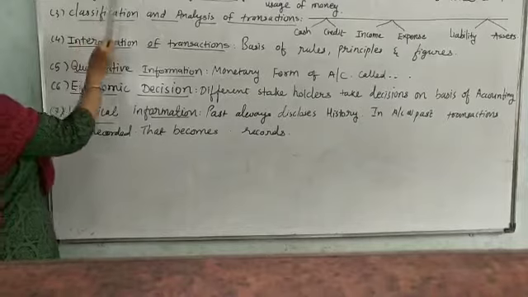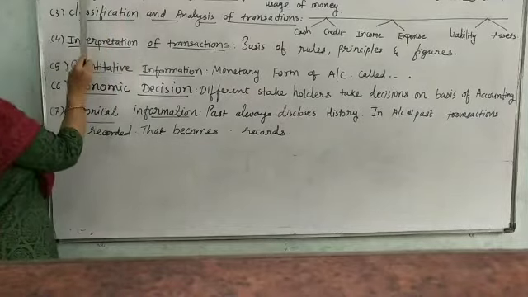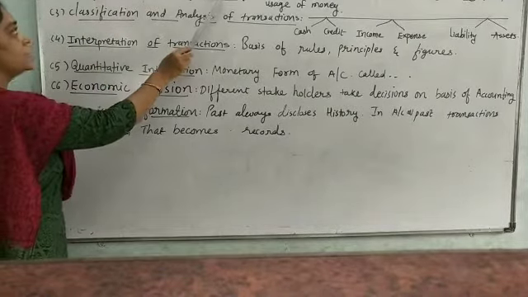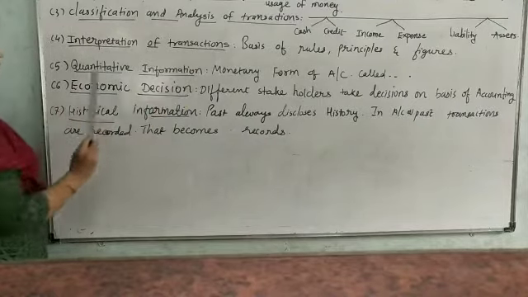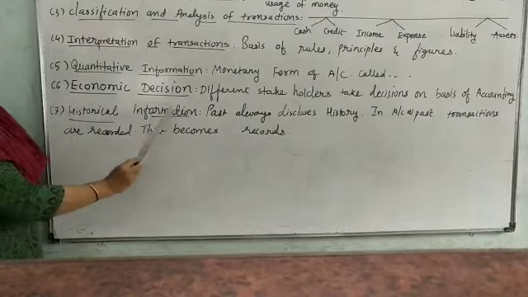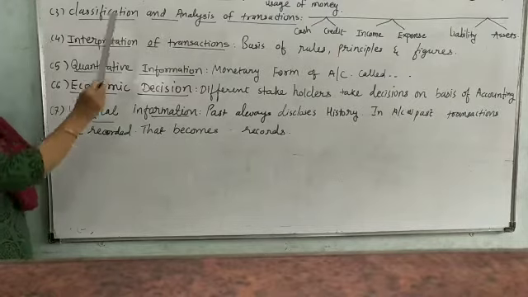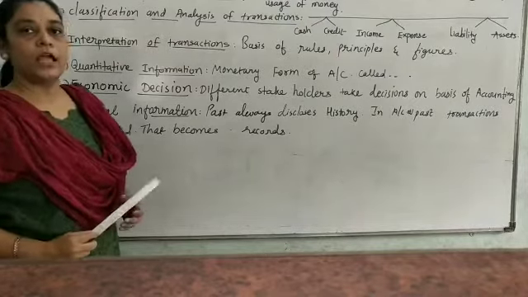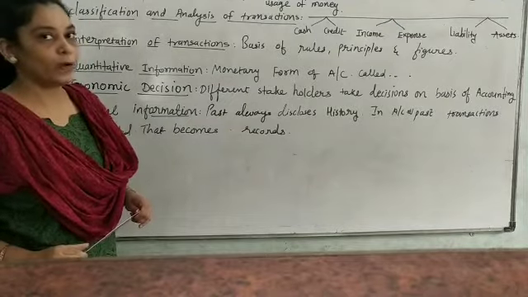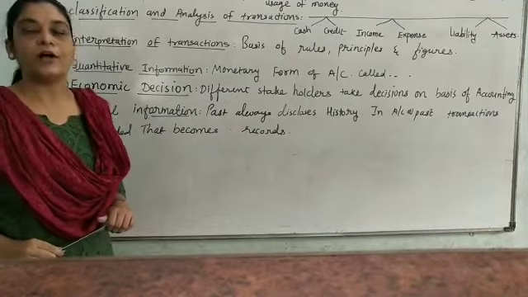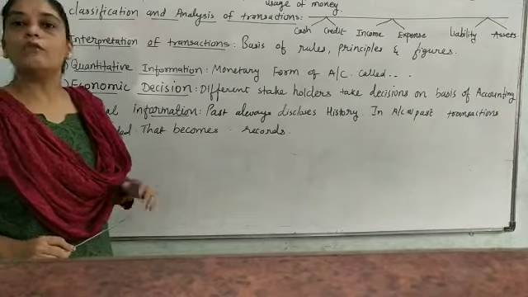F letter for financial character, M for money as a medium of exchange, same way I for interpretation of transaction and H for historical information. These are the main headings, students. On the basis of these headings we are going to make the sentences and write the characteristics of accounting. You know what is accounting?